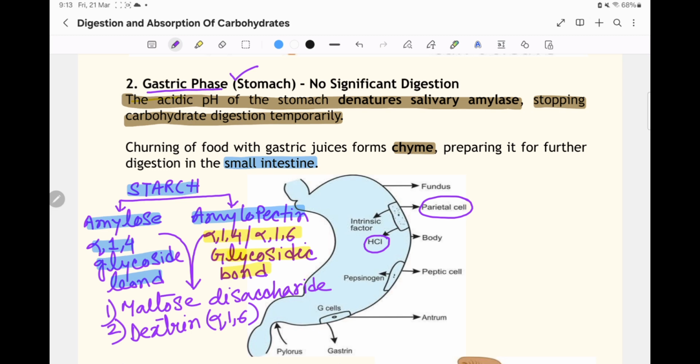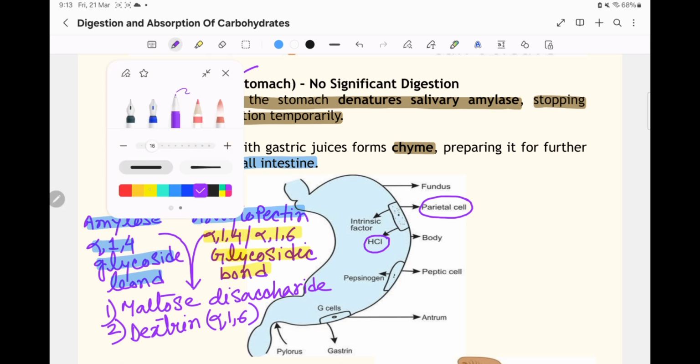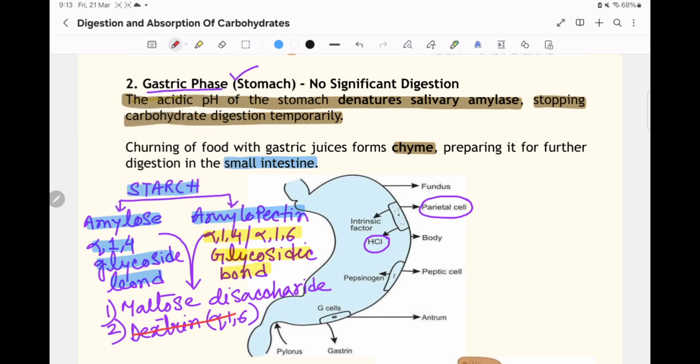Salivary amylase only splits the alpha 1,4 glycosidic bond, and the alpha 1,6 glycosidic bond remains intact. So the compound in which alpha 1,6 bond is present is dextrin, right? Dextrin is famous for having alpha 1,6 bond, and the other product we get is maltose, which is a disaccharide.